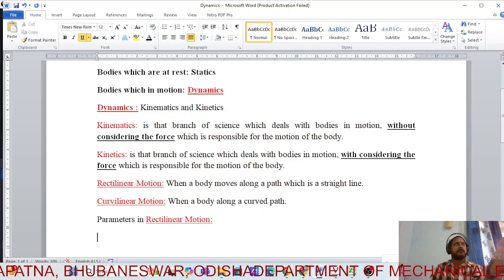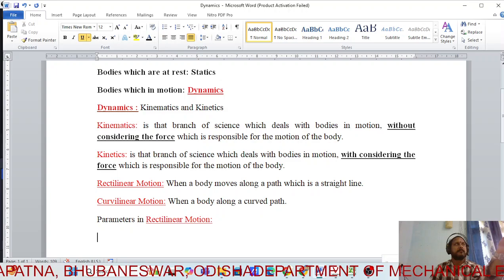Displacement. Okay, so what is displacement? Distance covered by time? Yeah, or you can say displacement is the shortest route covered by a body during the motion. What is displacement?